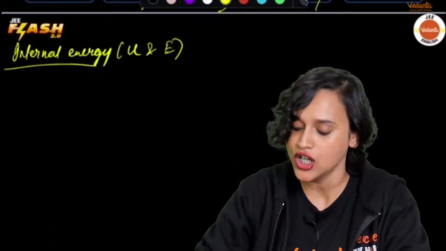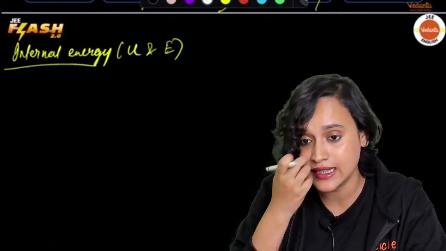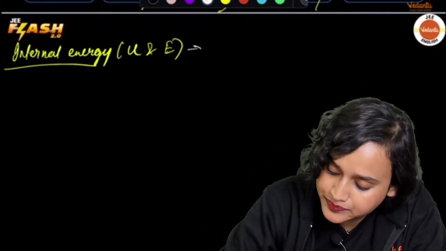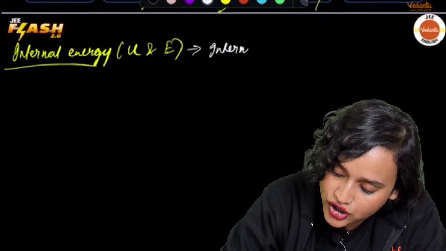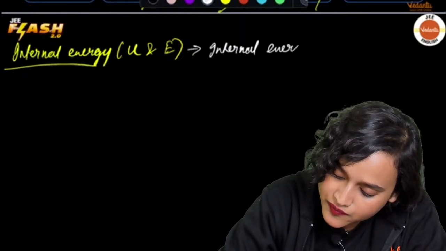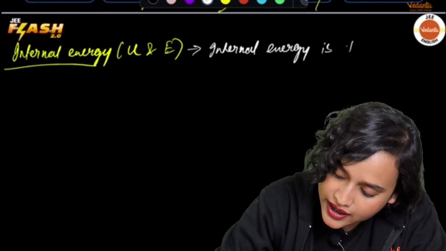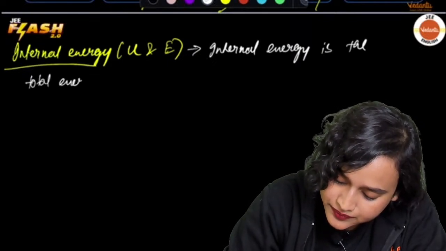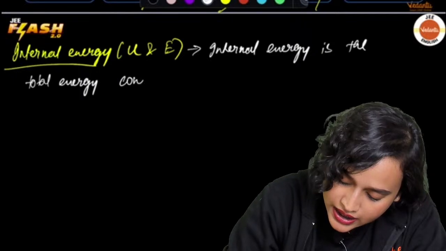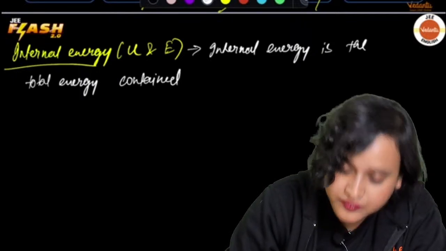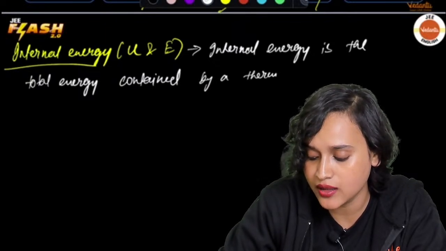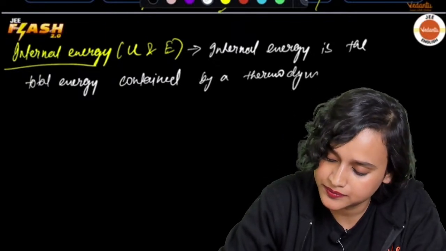All right, everybody. So let us write that down. What did I say is internal energy? Internal energy is the total energy contained by a thermodynamic system.